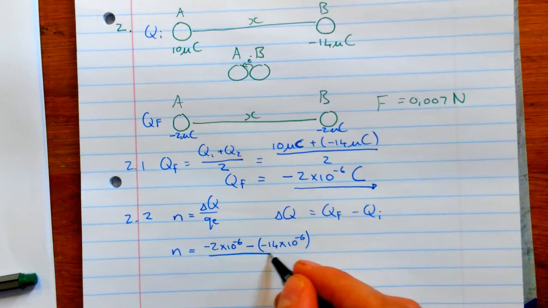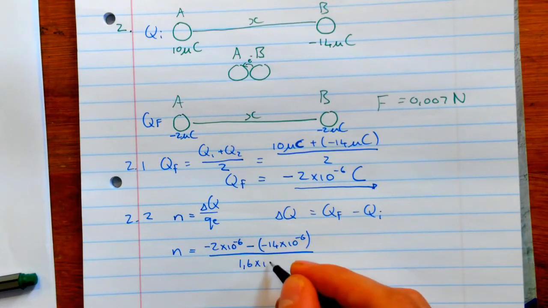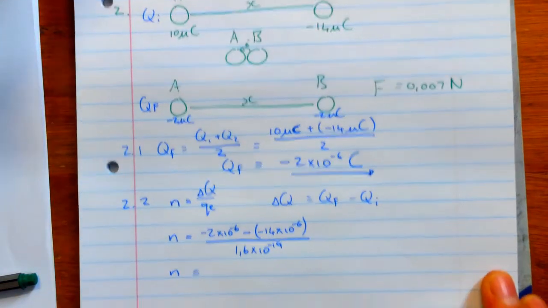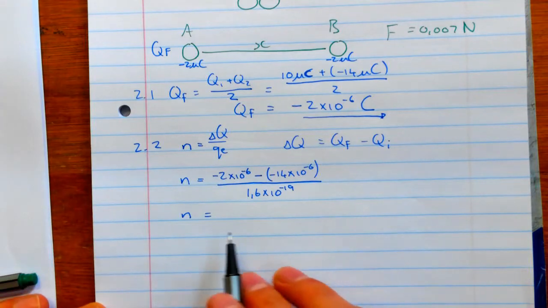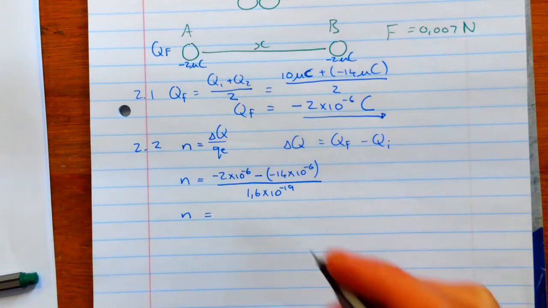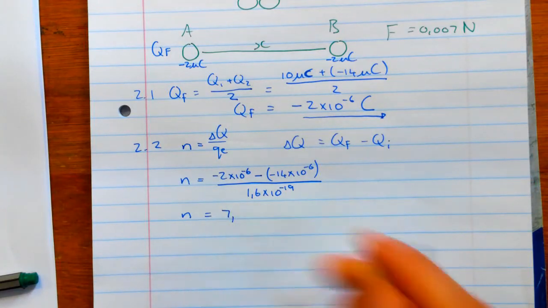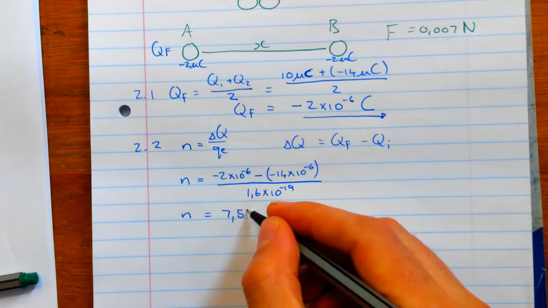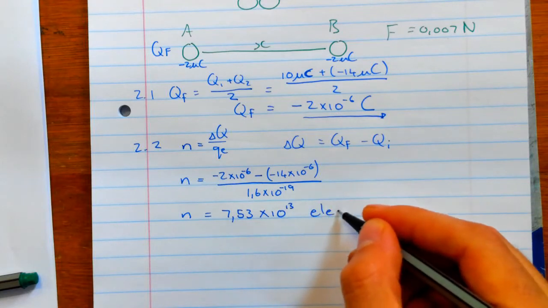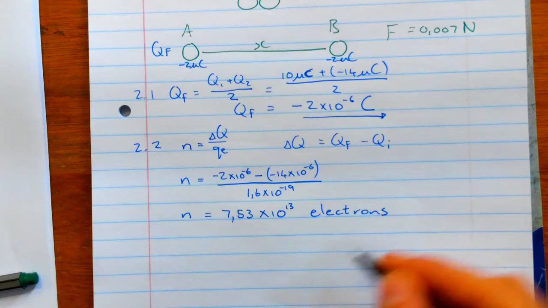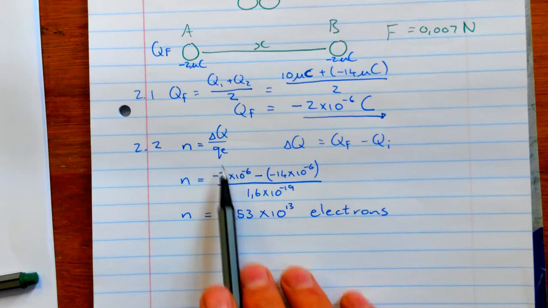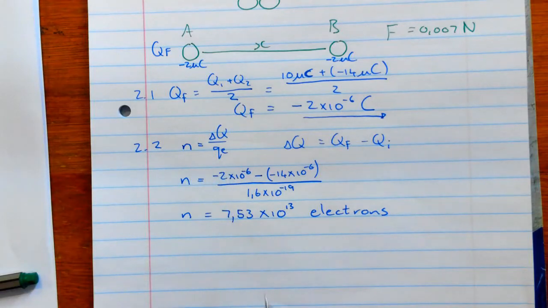And I take all of that over the charge of an electron, which is 1.6 times 10 to the negative 19. And we put all of that into our calculator. We have a value of 7.53 times 10 to the 13 electrons. And that is how we calculate the number of electrons. We're taking the change in charge over the charge of a single electron, and we get our number of electrons transferred for 4 marks.